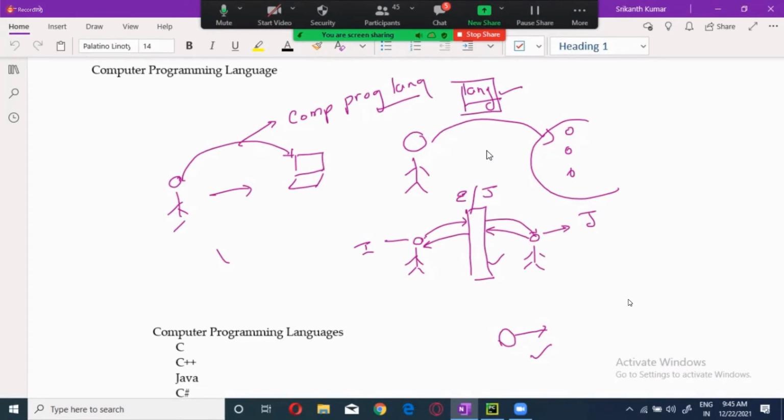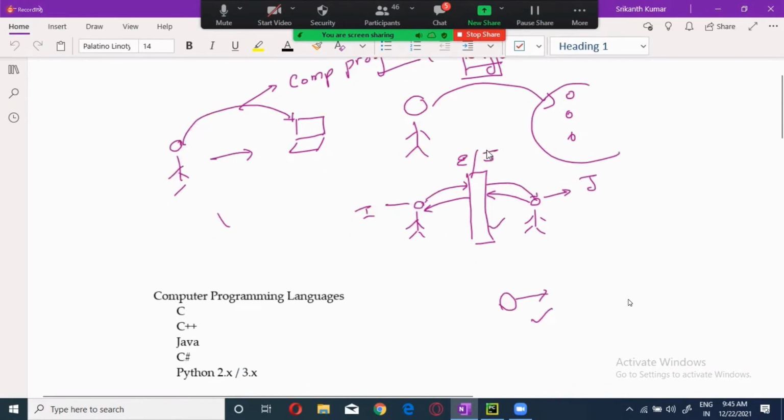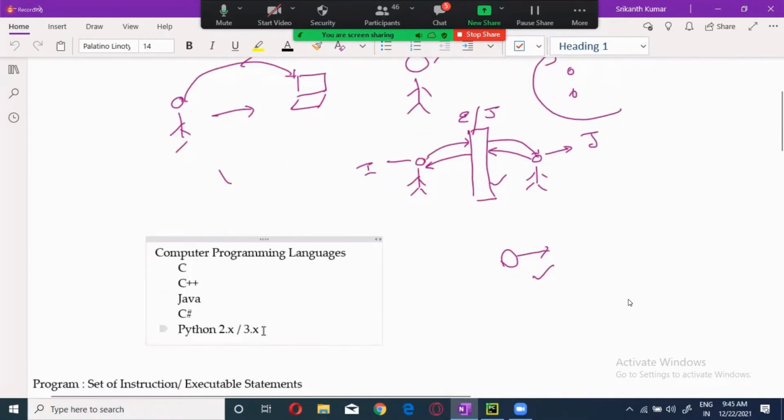It will translate the things to the computer, and the computer will do it. So when a person says that he developed the language, it means he developed either the compiler or the interpreter. Remember that. The languages we talked about yesterday are called high-level languages.